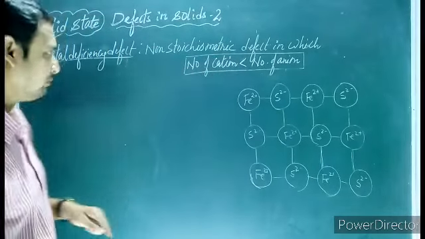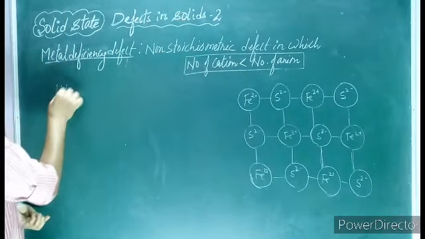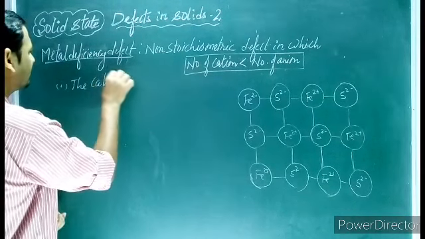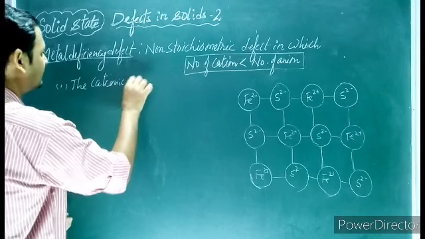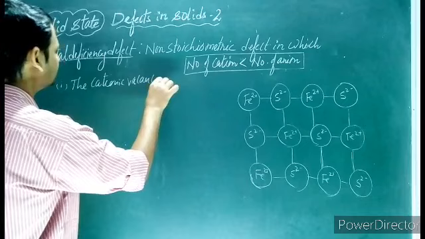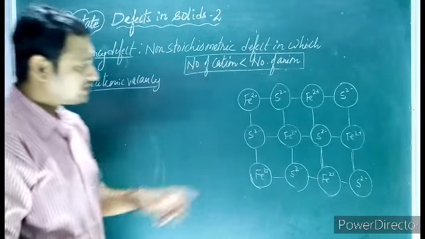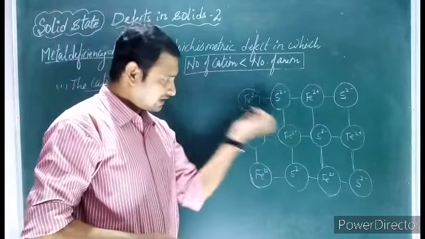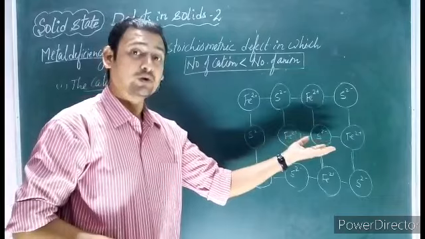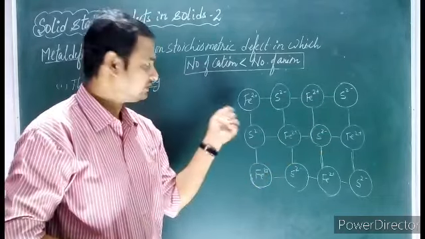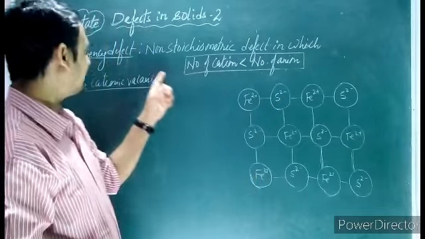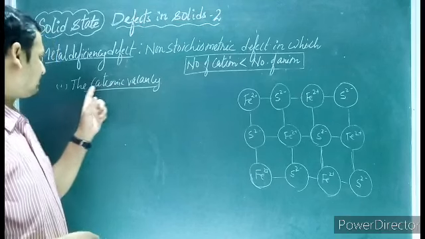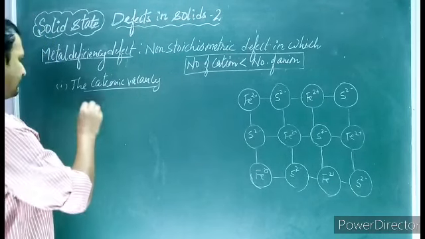So what can we have? One possibility is the cationic vacancy. If the cation leaves the crystal, the number of anions will become more, and we will get the metal deficiency defect. So metal deficiency defect can be achieved by cationic vacancy.